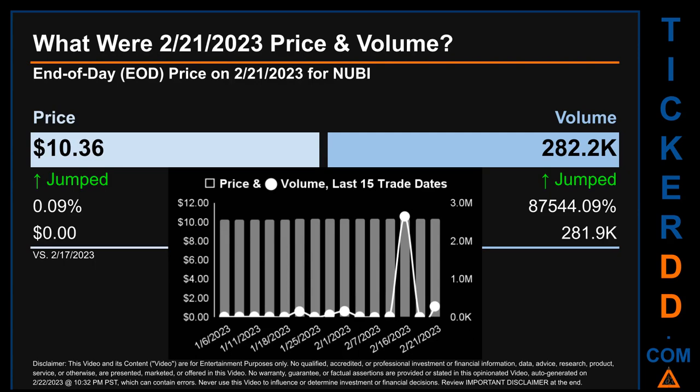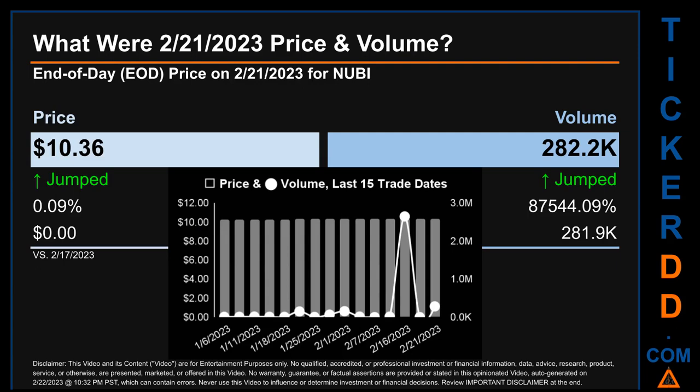What was end of day price and volume for NUBI? On Tuesday, February 21, 2023, NUBI had an end of day price of $10.36 and volume of about 282.2 thousand. Compared to the previous trading day, the price jumped 0.09%, gaining $0, while volume jumped 87,544.09%, increasing about 281.9 thousand.